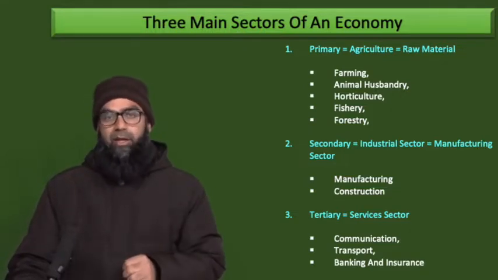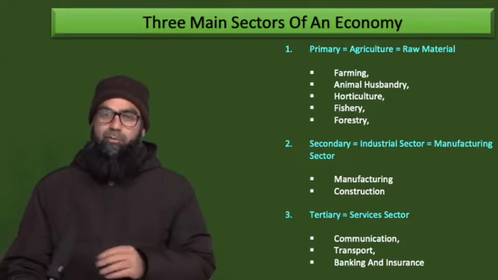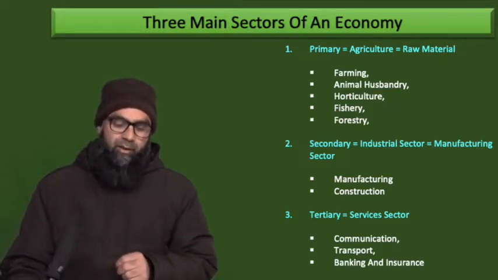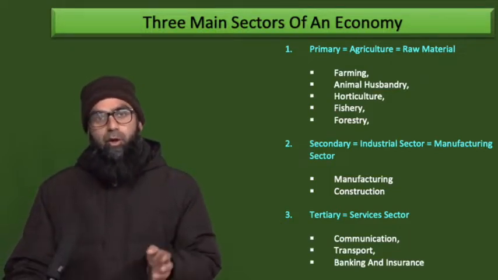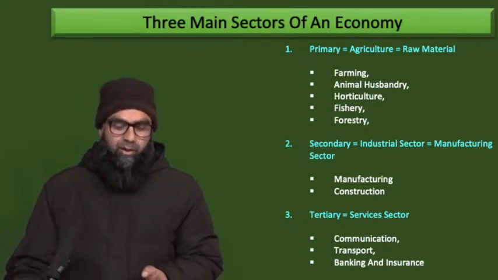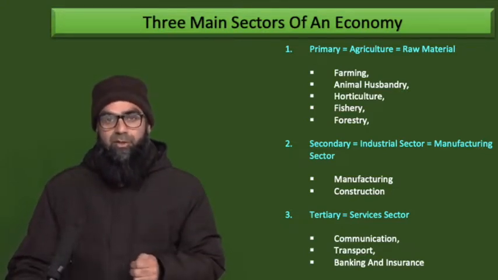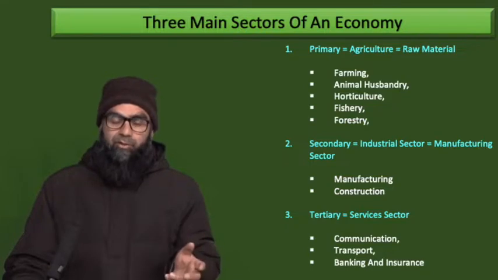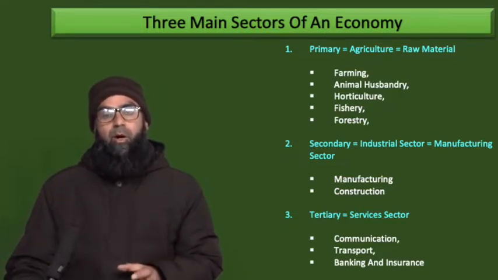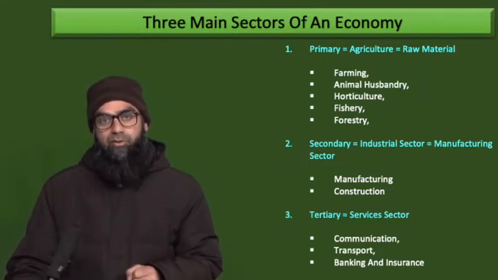In the primary sector, the agriculture sector, some of the major subsectors on your screen are farming, animal husbandry, horticulture, fishery, forestry, etc. You can see that all of them are related with natural resources.